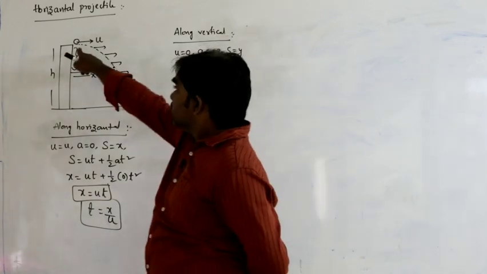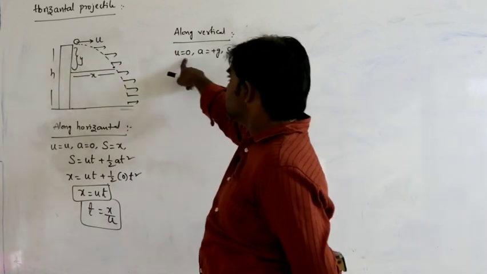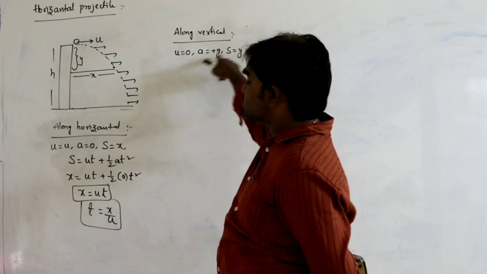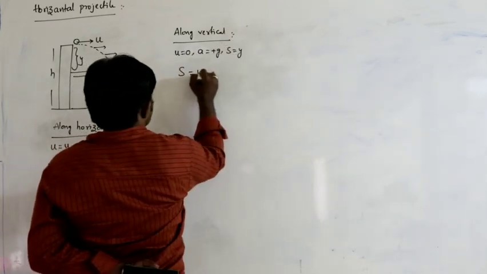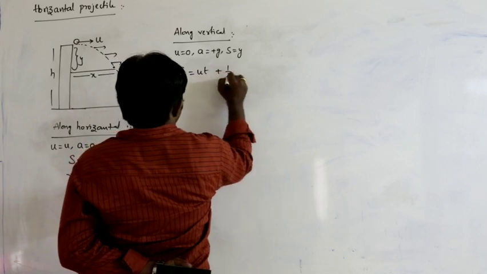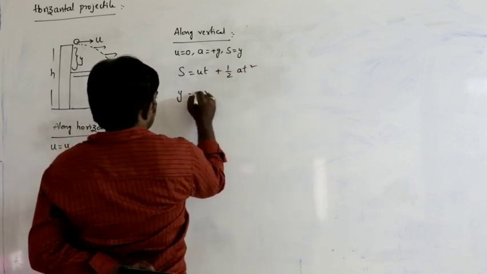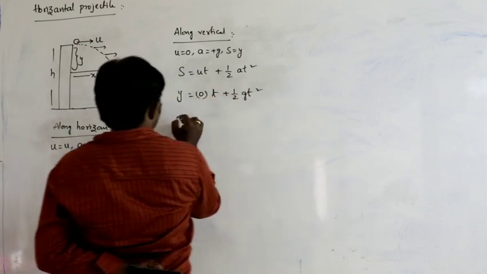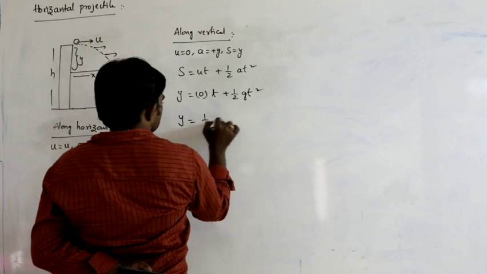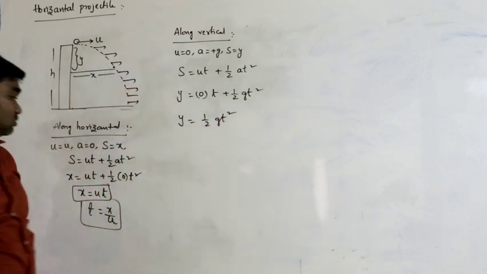So from the equation s is equal to ut plus half at square, where s is nothing but y, y is equal to 0 into t plus half g t square. So y is equal to half g t square.